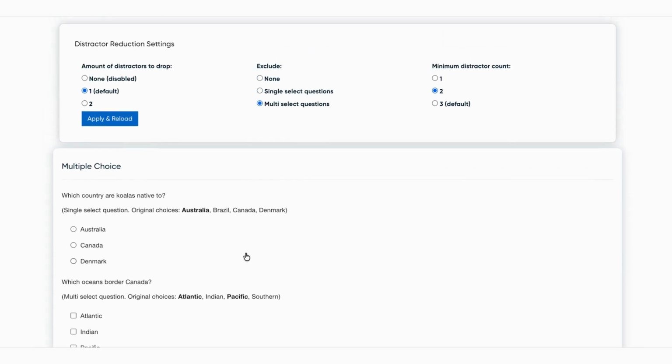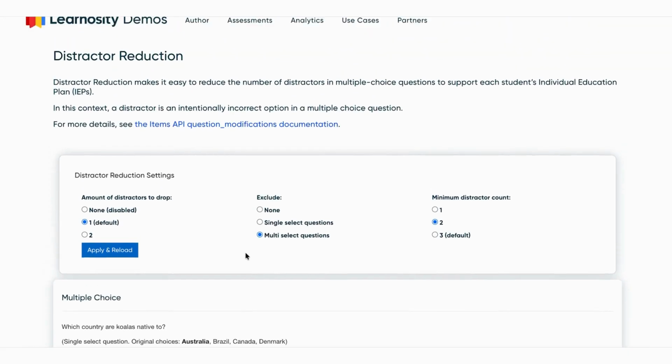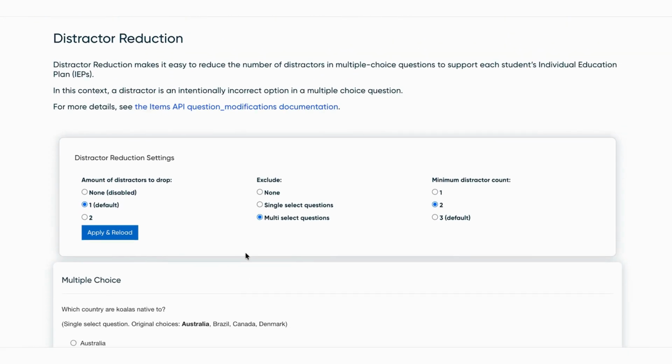This functionality looks to support learners with specific requirements or accommodations. For example, reducing the number of distractors can help minimize cognitive load, making assessments more accessible while still preserving the integrity of the question and its correct answer.